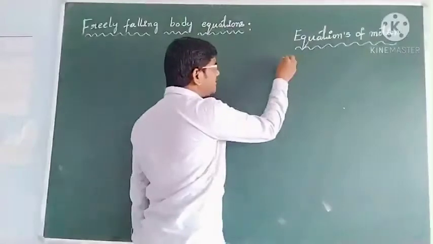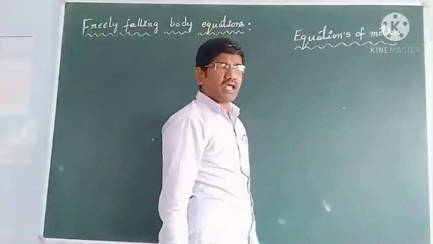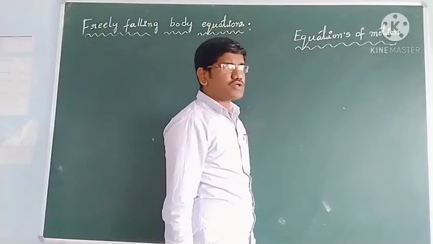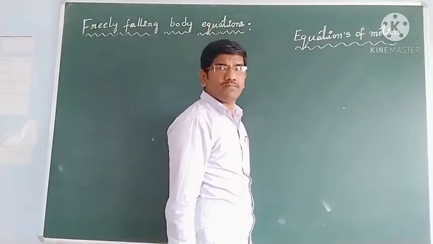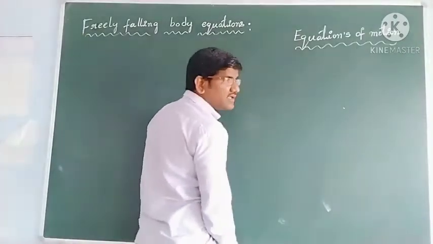I am writing the basic equations, or kinematic equations, or motion in one dimension equations. These equations I am writing here very clearly, students.